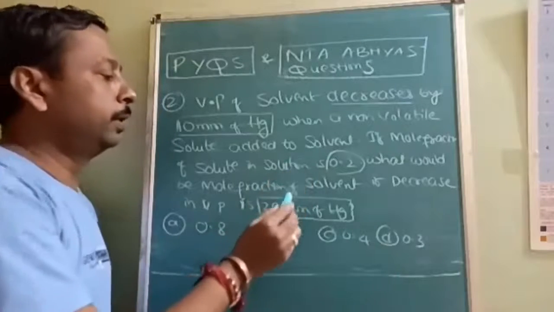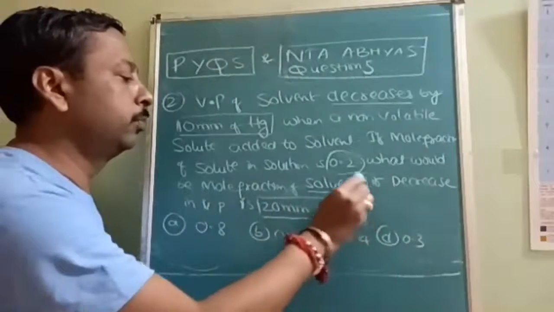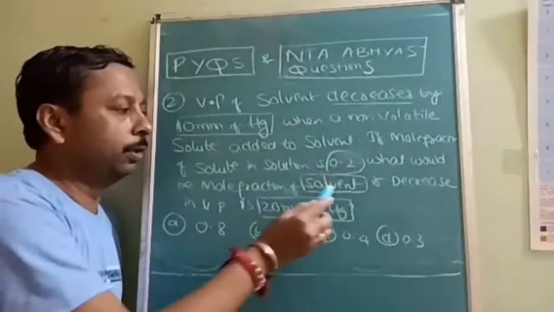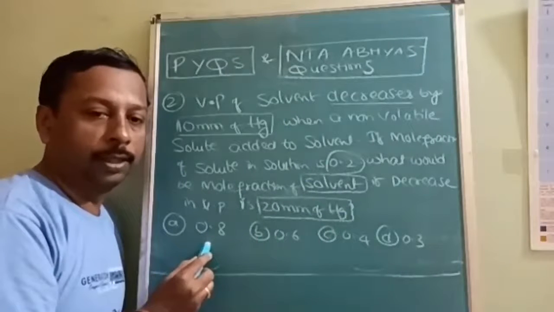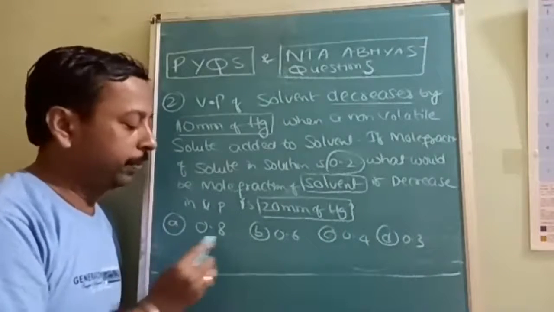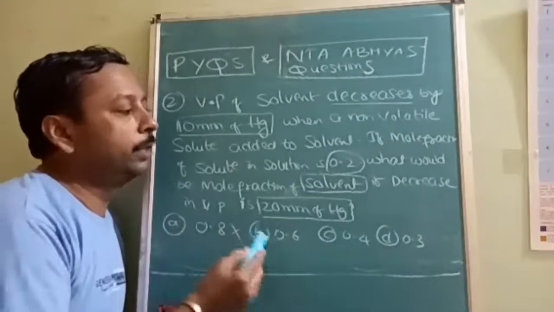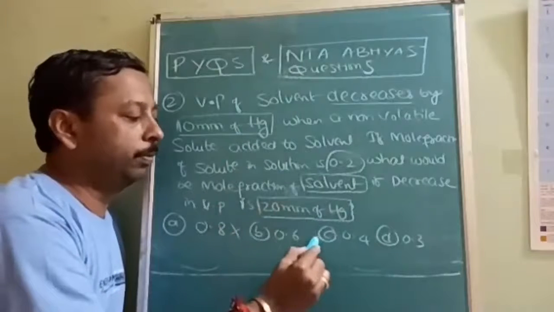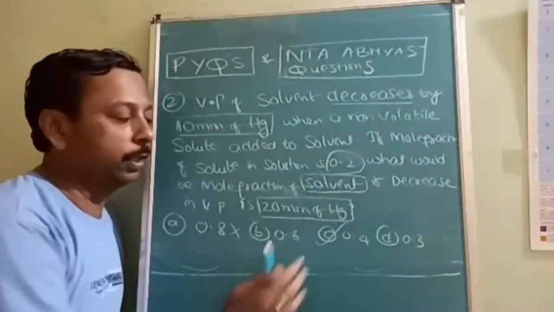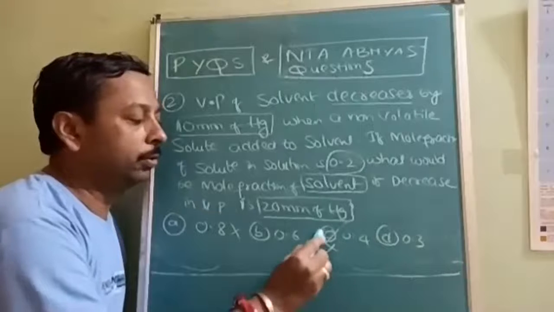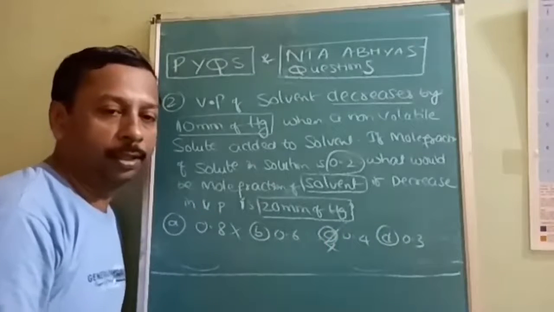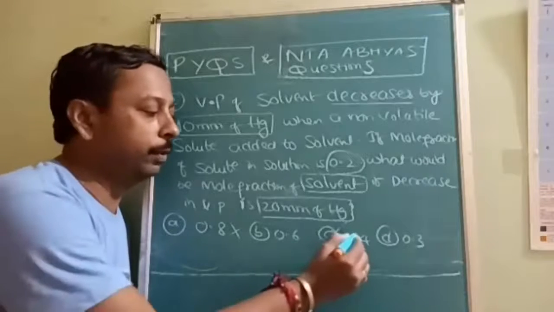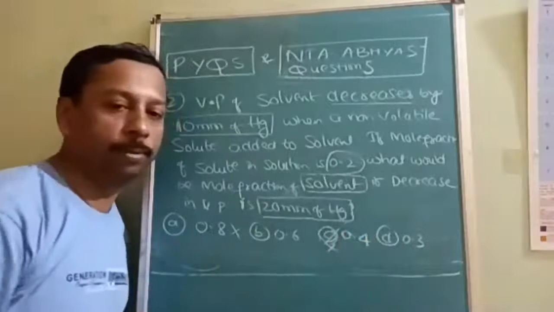Those who understand mole fraction of solvent will think: solute is 0.2, so solvent will be 0.8. So they may give you the wrong answer. Or if they understood that 0.2 is for 10, then for 20 it will be 0.4, and they will tick that. These are called traps. They make you make the mistake and give you such options. So you have to be very careful with the options, as all options appear to be correct.